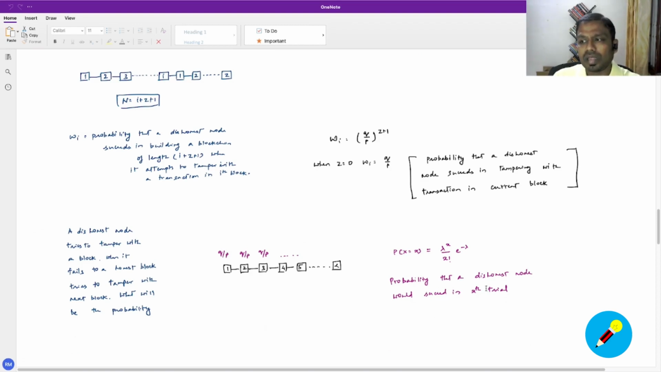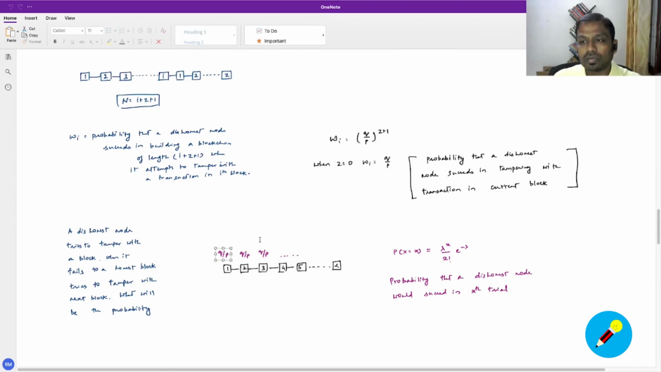In this case, a trial is nothing but a block. So P of X equal to 5 means the probability that a dishonest node would succeed in tampering with a block in one of the 5 blocks, right? That is what P of X equal to X means. And in this case, the probability of a dishonest node succeeding for a particular block is Q by P, right? So that's what we derived here.